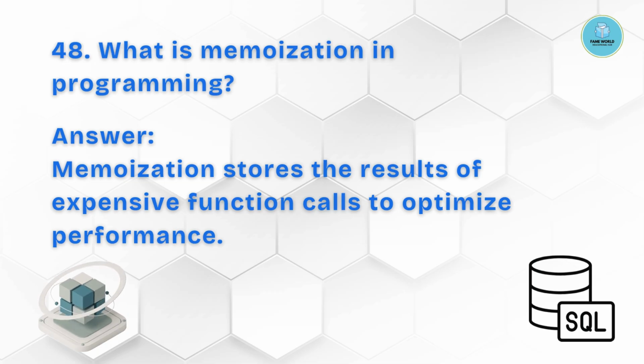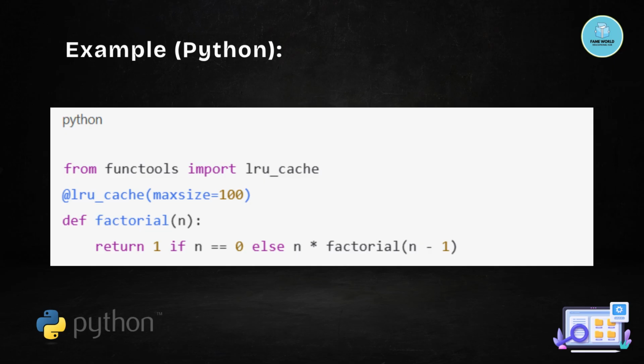Question number 48. What is memoization in programming? Memoization stores the results of expensive function calls to optimize performance. Example is as follows.